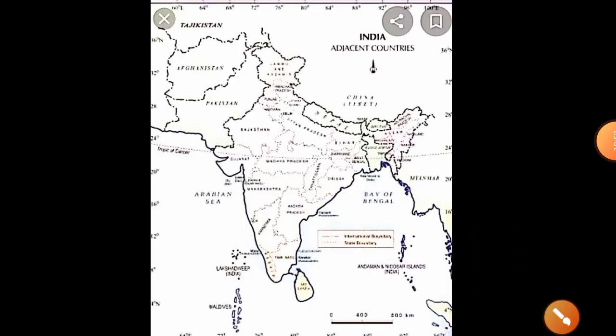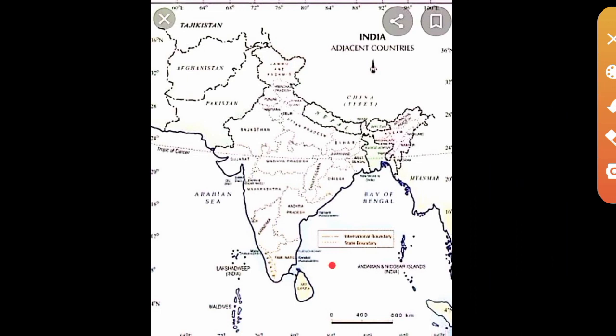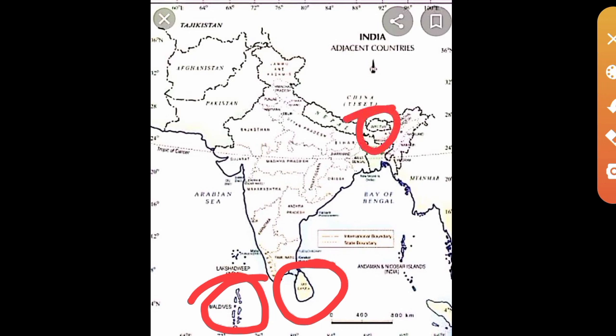Yes, look at this picture. Yes, here we have Sri Lanka and Maldives. You can see it here. Means south of Lakshadweep we have a neighboring country, Maldives. And among the neighboring countries of India, Maldives is the smallest neighboring country. But what about land neighbors? Bhutan. Bhutan is the smallest neighboring country which shares a land boundary.